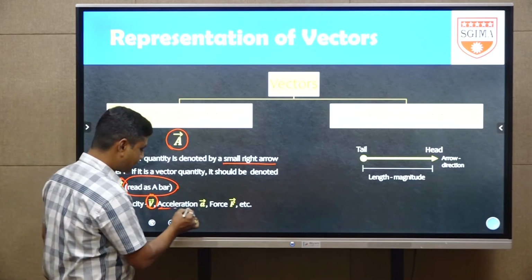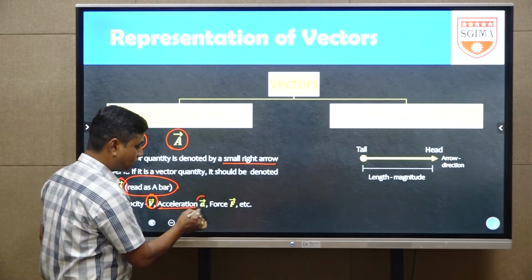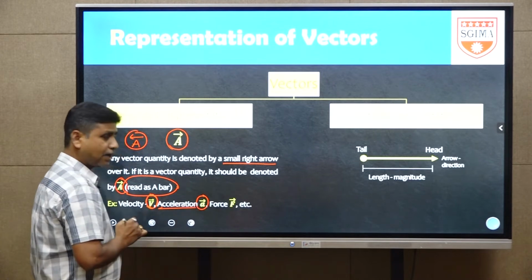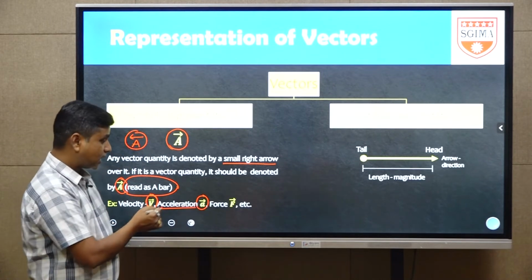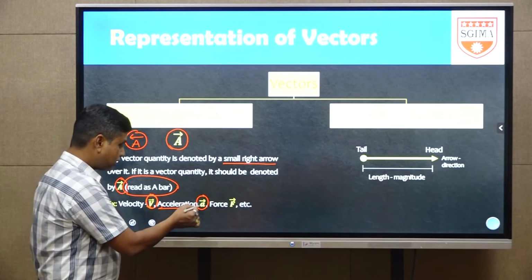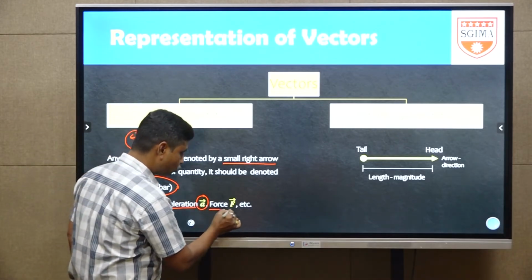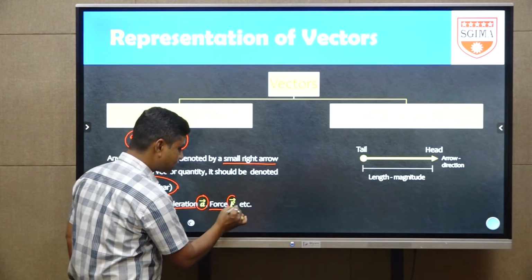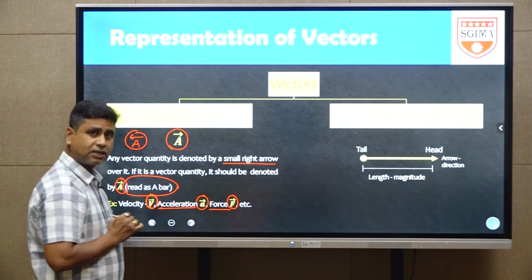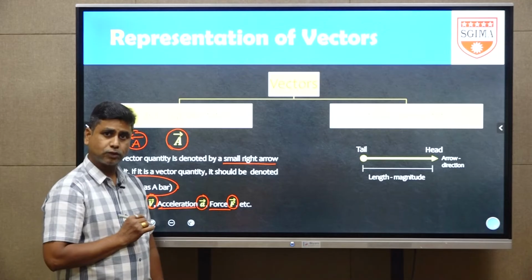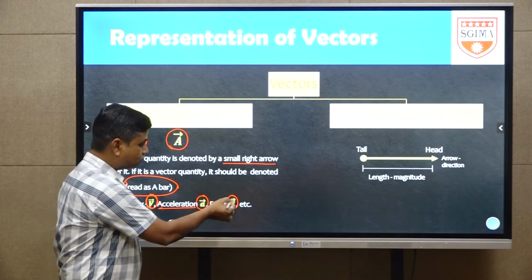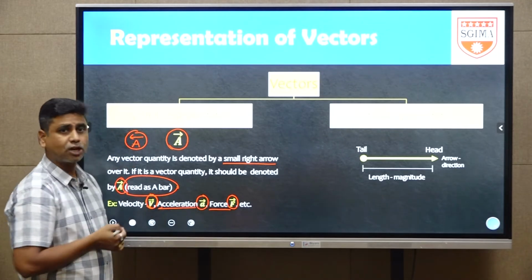Next quantity is acceleration. Here it is A bar, and there also you will see a small right arrow. This is the symbolic representation of acceleration. The next one is force. Here the symbolic representation is F bar. Generally force is denoted with F, with a bar above it. This bar represents that it is a vector quantity.